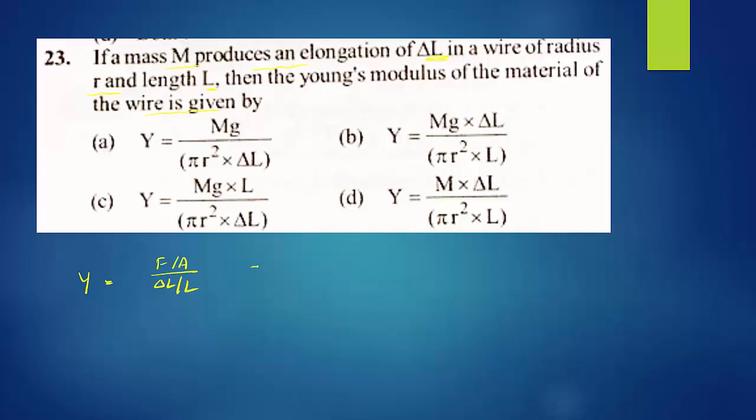This is the equation, or it can be written as, cross multiplying, we can take L to the numerator: F L divided by A into delta L. This is the equation. Substitute their values.